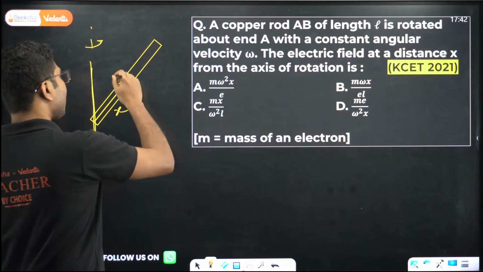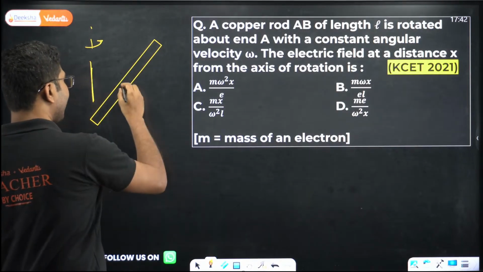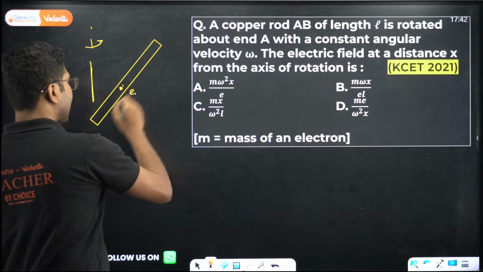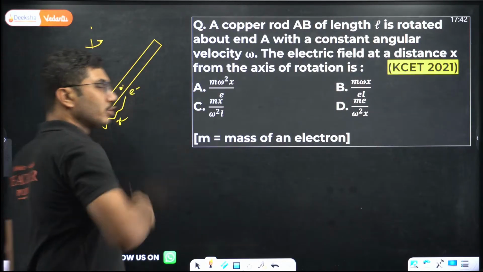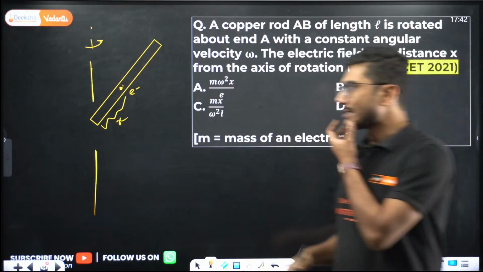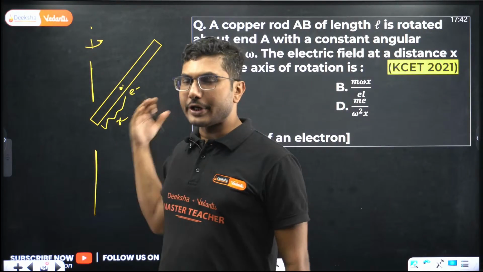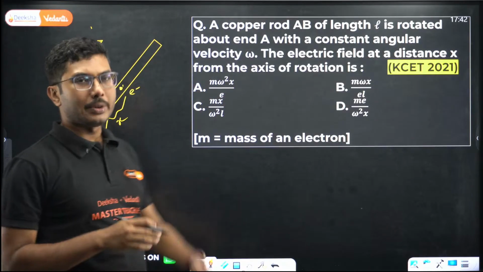Suppose we have an electron over here at a distance x, an electron that is also rotating along with the rod. It's a conducting rod, so it will have some electrons inside it as well. So the electron is also rotating along with the rod. So what will happen to this electron, that you have to be careful about.